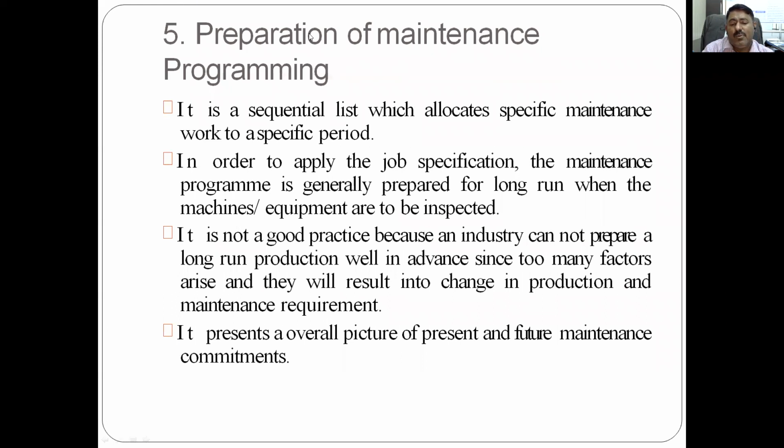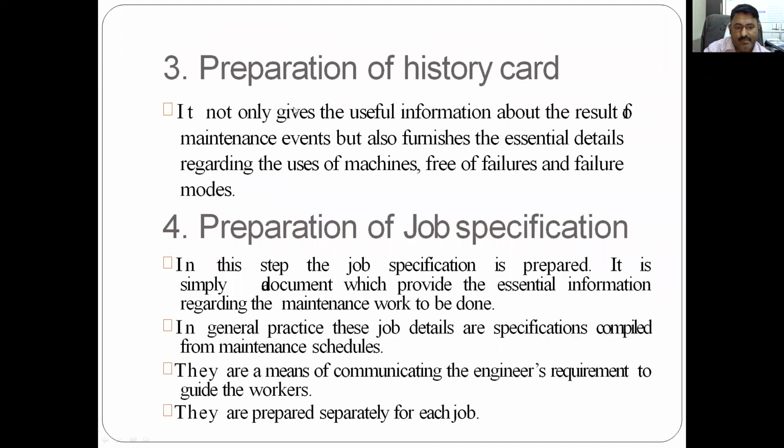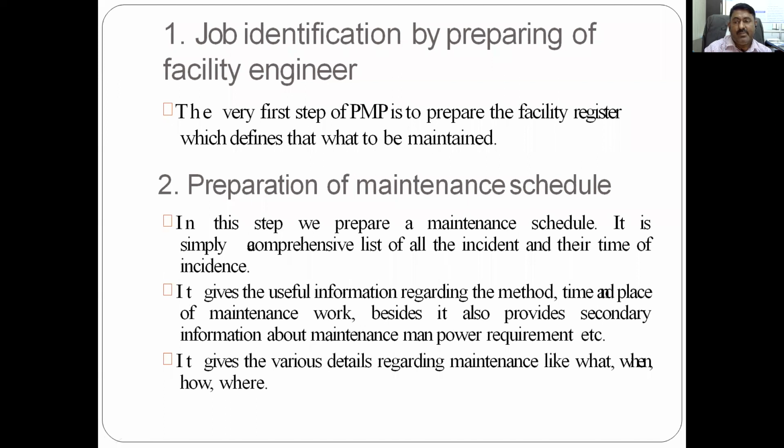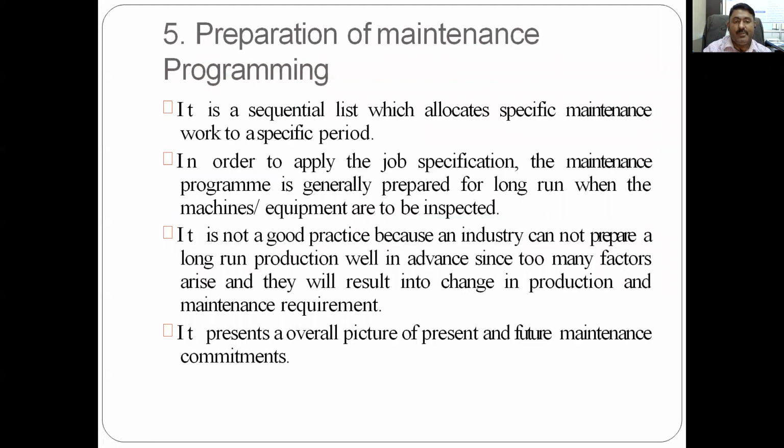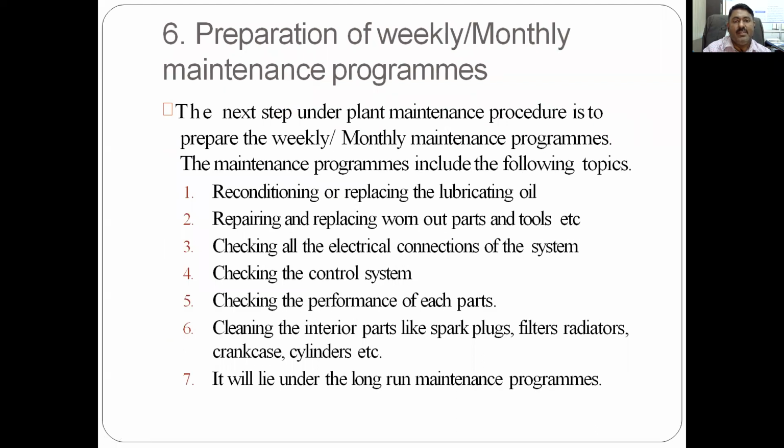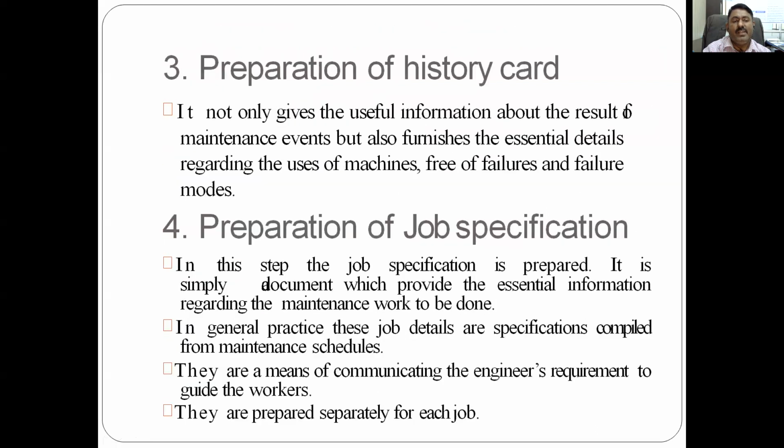So it presents an overall picture of the present and future maintenance commitment. They are prepared separately for each job. So this is about the job specification. So friends, first the job is identified, then the maintenance schedule is prepared, then the history card: what is the history for that particular maintenance. Then the job specification is prepared. Now prepare the maintenance program, and then again bifurcation into weekly and monthly.